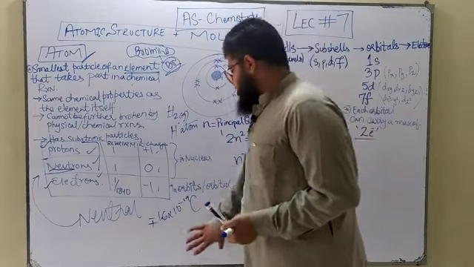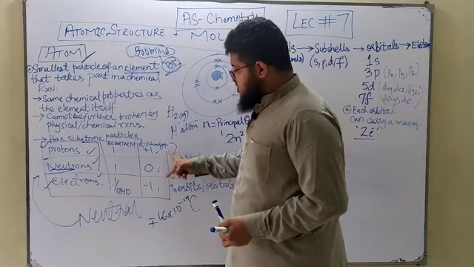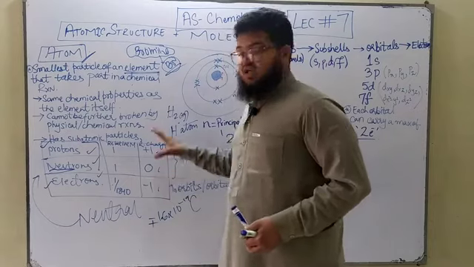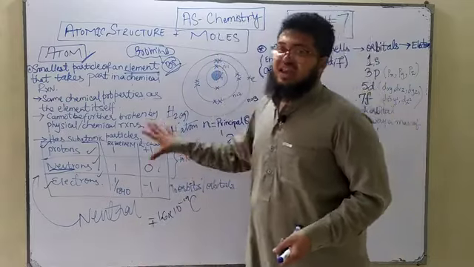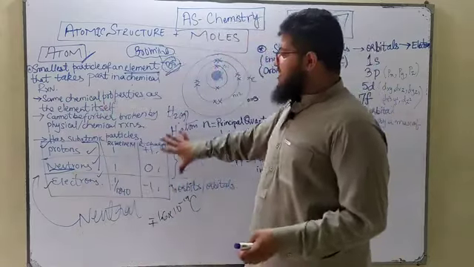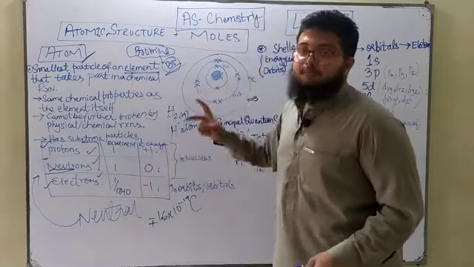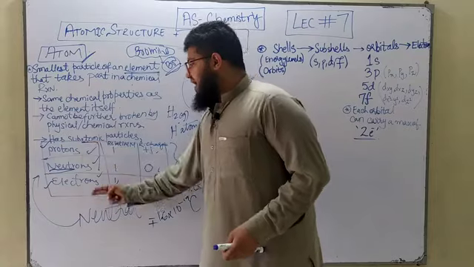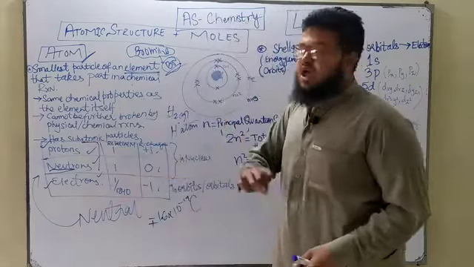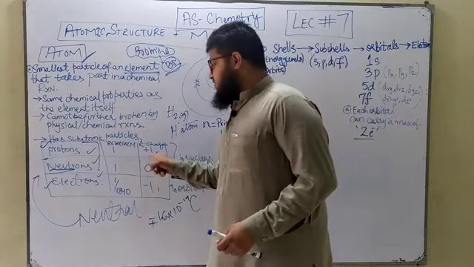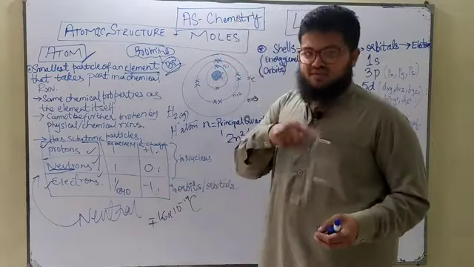Or your previous chemistry, your A-level chemistry. These are the actual values of charges, but the charges given in the table that you might have seen frequently in your O-level or A-level textbooks actually give us the relative measure, meaning it's a ratio, a comparison between the proton and the electron. Protons and electrons have equal charges but opposite in nature, so it's +1 and -1. Neutrons have no charge, so they have a 0 charge.